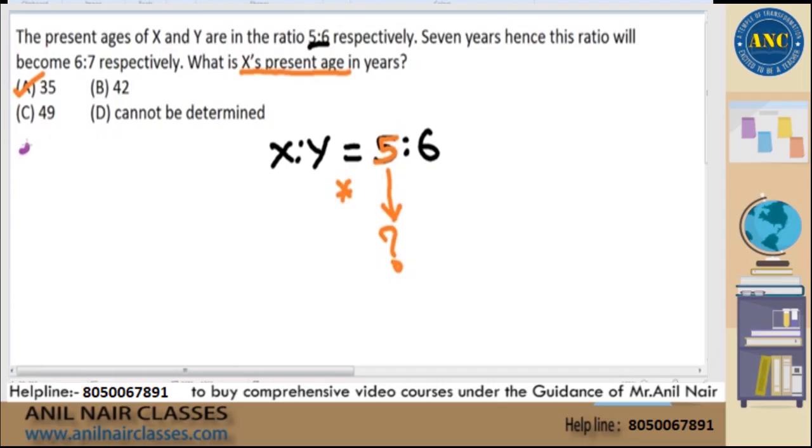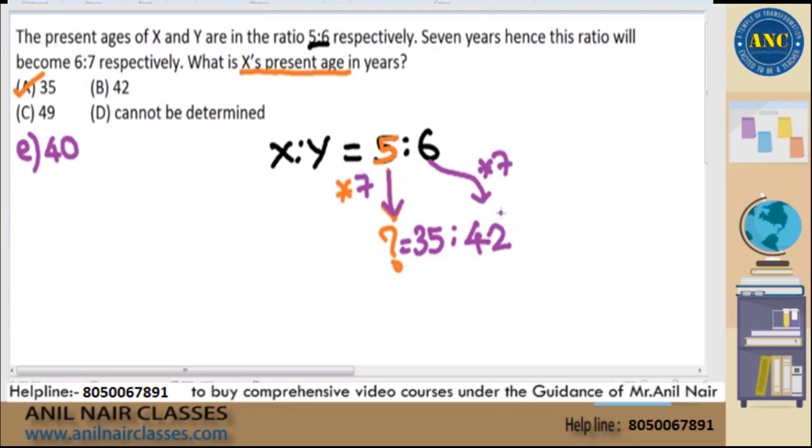But suppose I have another option, 40, which is also a multiple of 5. Now there are two options which are multiples of 5. You pick any option of your choice. Suppose I take 35. 5 is becoming 35, so multiply by 7. 6 also multiply by 7. 6 into 7 is 42.